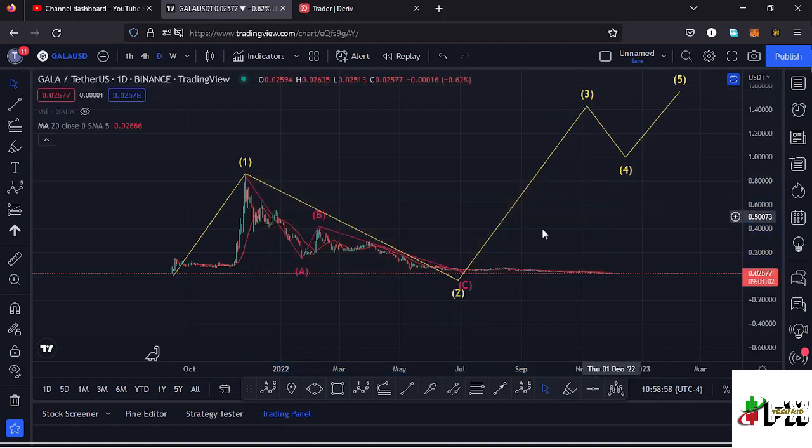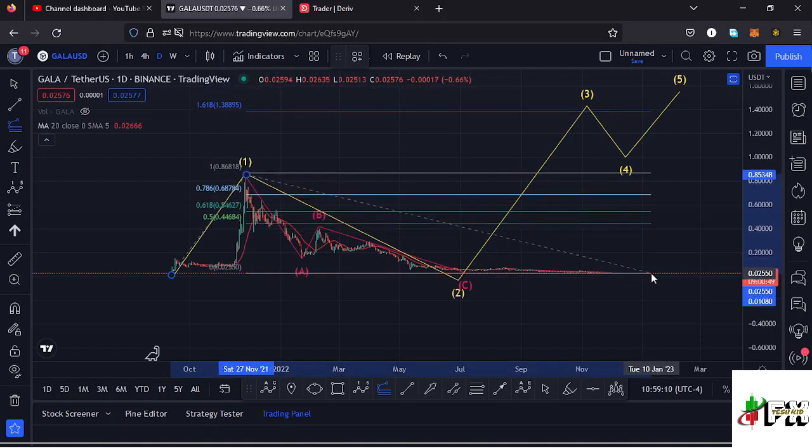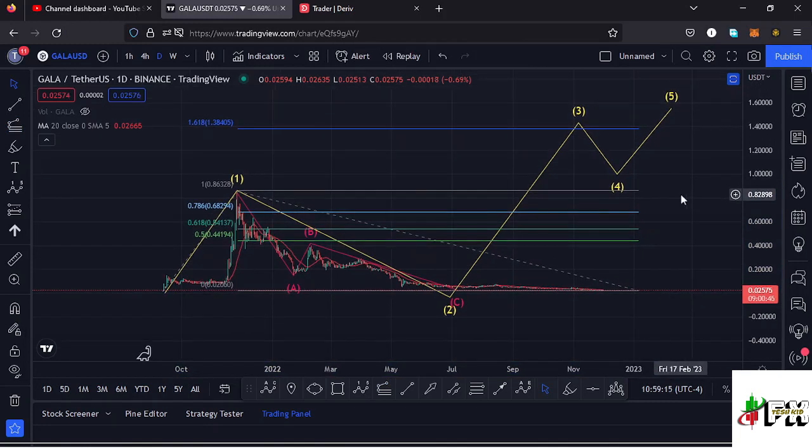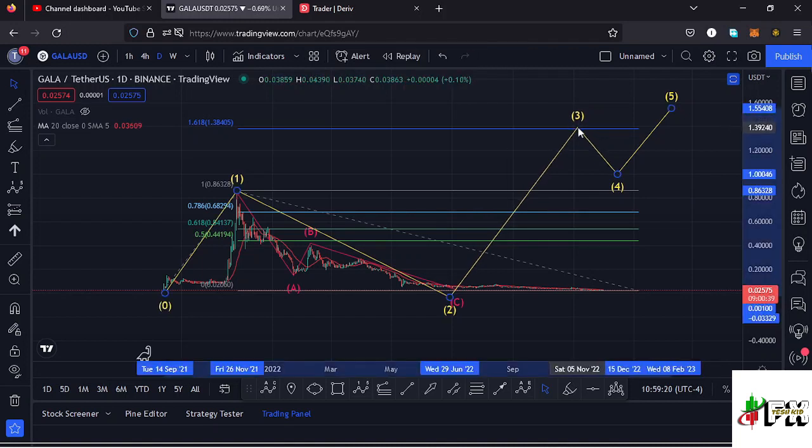In the formation of this wave 3, I'm giving you a minimum target area to the upper side by connecting the trend based Fibonacci from the low of the first wave to the high of that wave 1, then dragging the fibs to the low of the second wave. That gives me a minimum target area at the fib level 1.618, and that is at around the $1.38 mark, and that is the minimum that I would expect Gala games to do in the next bull market once you see that reversal to the upper side in the formation of a wave 3. So that is my long-term scenario that I'm expecting to play out here on the Gala games chart.